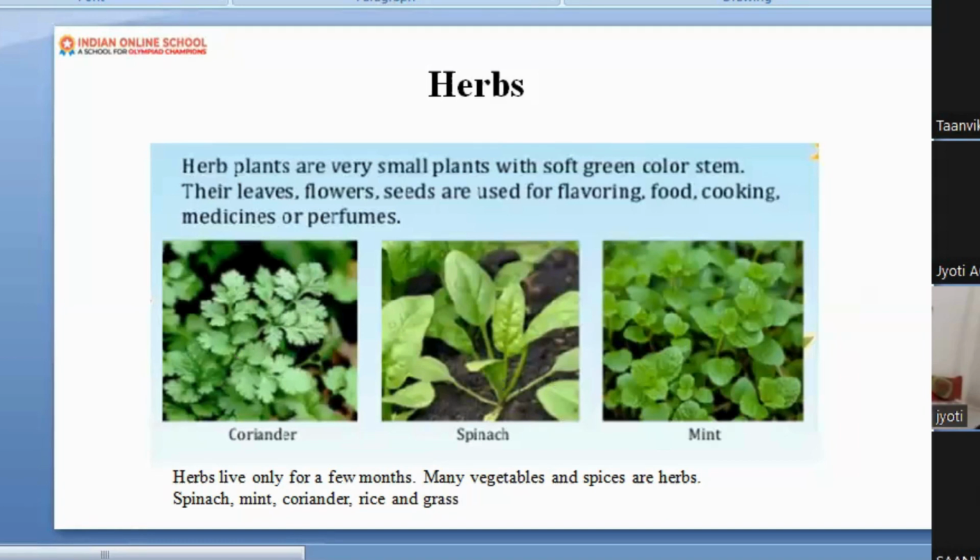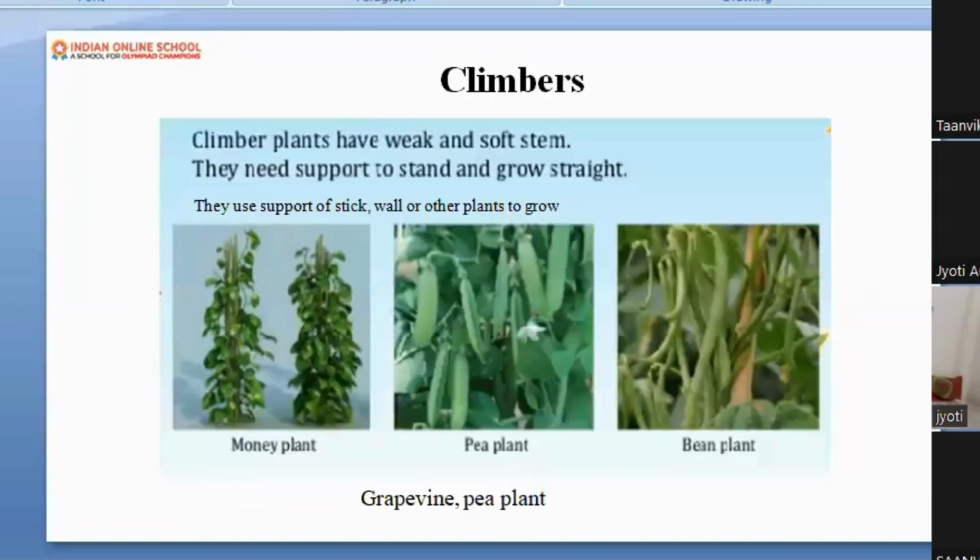Now let's move ahead with the other category. What is it? It is a climber. Very good. I want to hear from you. Okay, very nice. This is a climber.